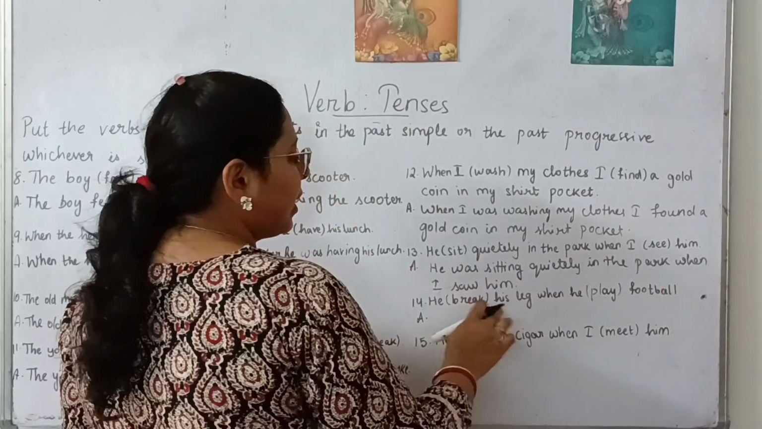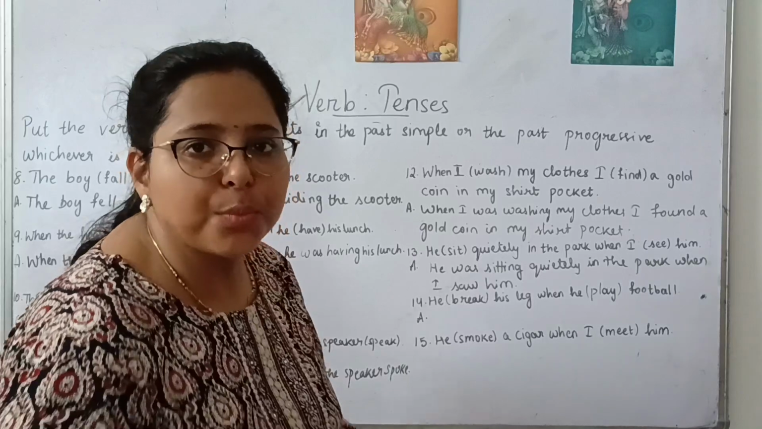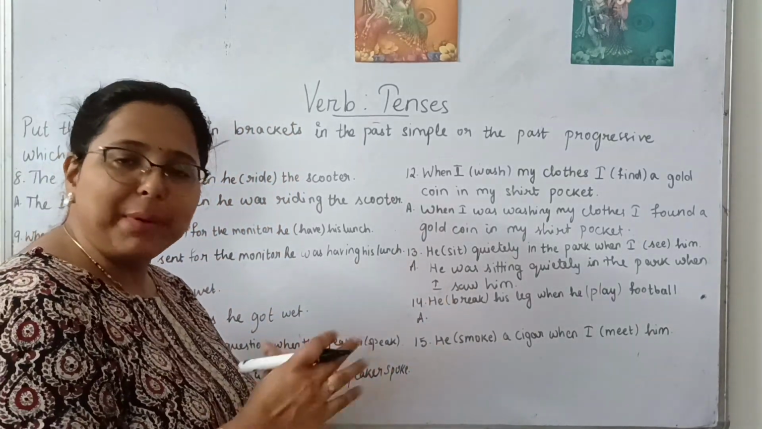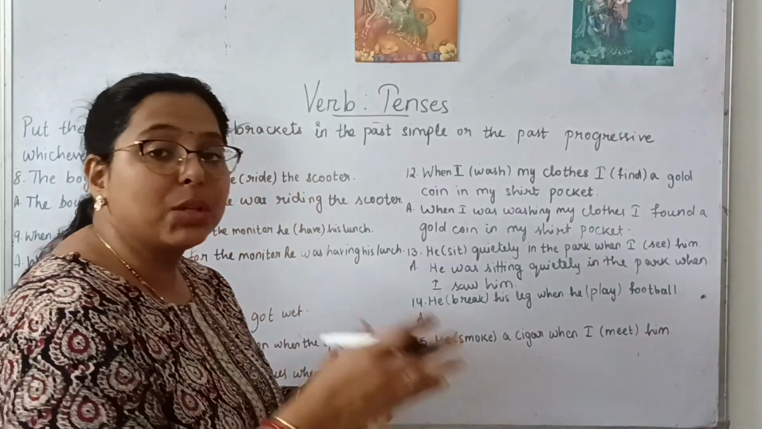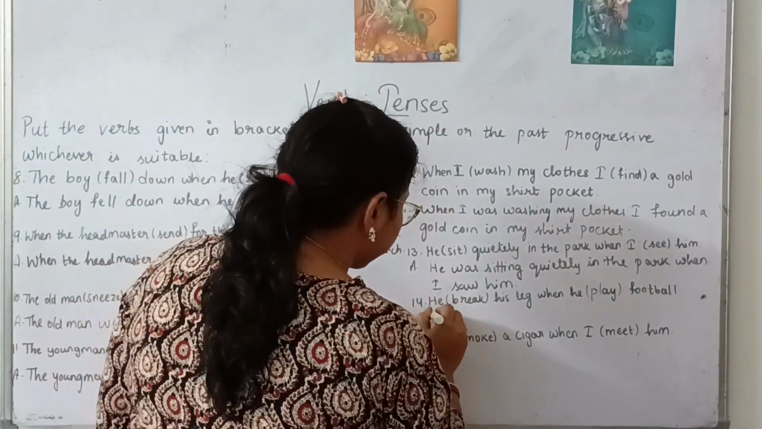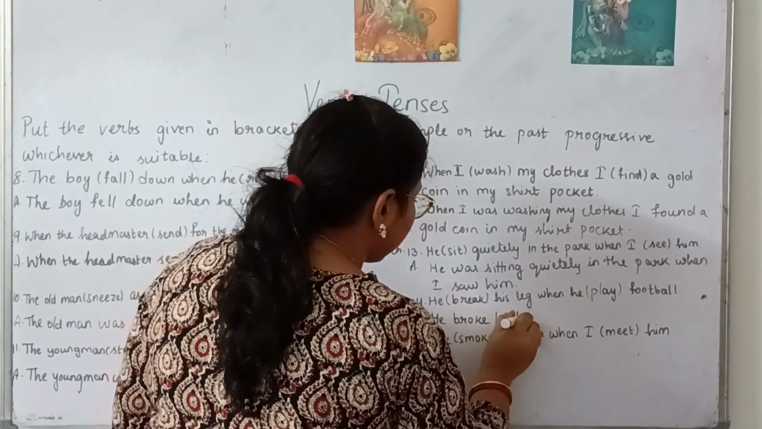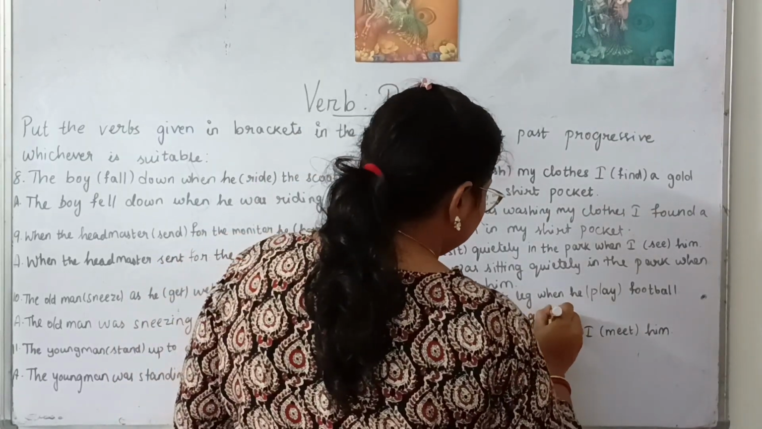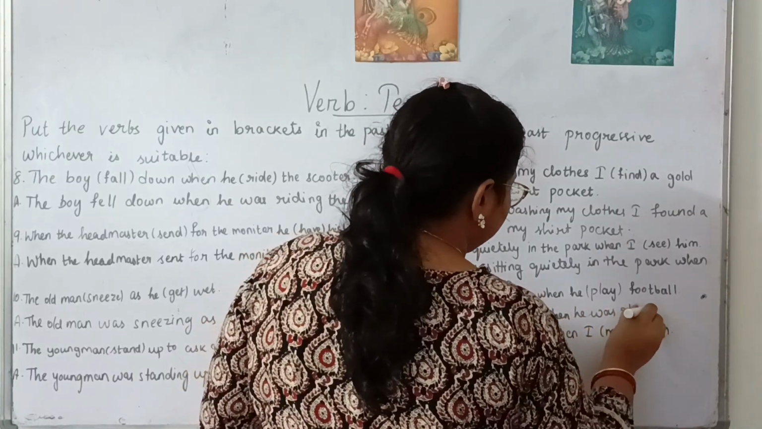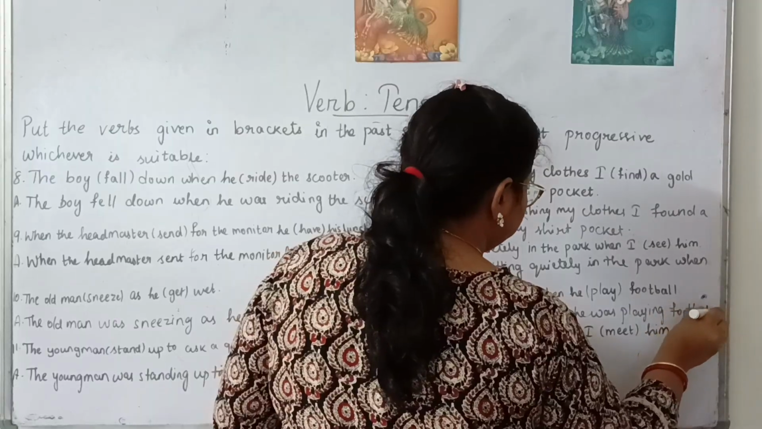Next. He break his leg when he playing football. Break his leg means obviously this is not a progress, repeatedly you will not break your leg, right? This is a simple past. Something happened in the past when something was in progress and he was playing. So he broke his leg when he was playing football. When he was playing football will be the correct answer.